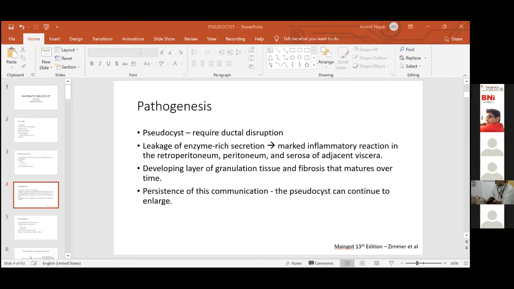The next modality is an ERCP or an MRCP, which is predominantly done to identify ductal communication between the cyst and the pancreatic duct. This ductal communication can be seen in about 40 to 70% of pseudocysts. ERCP has traditionally remained the gold standard for diagnosing this communication.